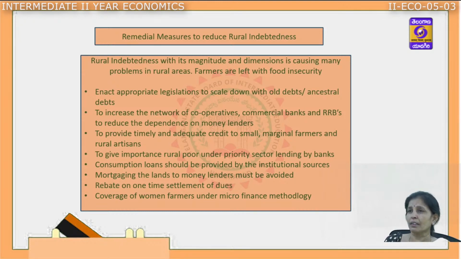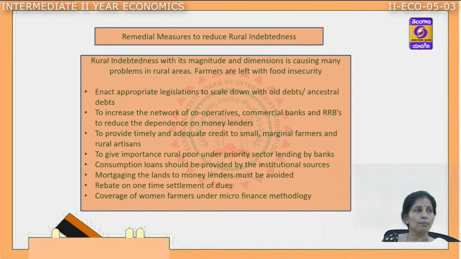The next one is that the government is trying to give importance to the rural poor under priority sector lending by the banks. More and more financial institutions have to be established in the rural areas so that farmers have adequate and proper credit facilities. In case of poverty or crop failures, the government should provide institutional loans for their consumption requirements, to take care of the basic needs of their life.